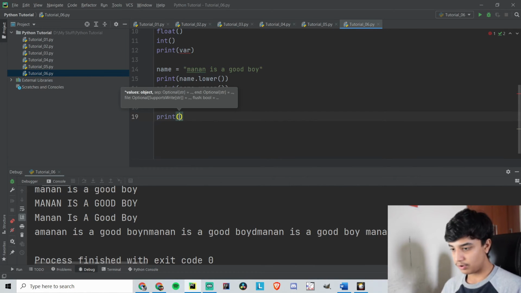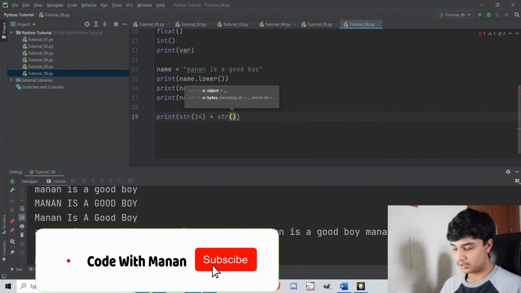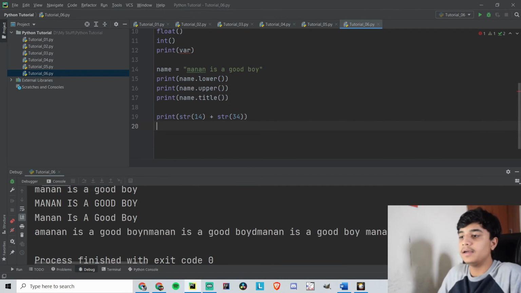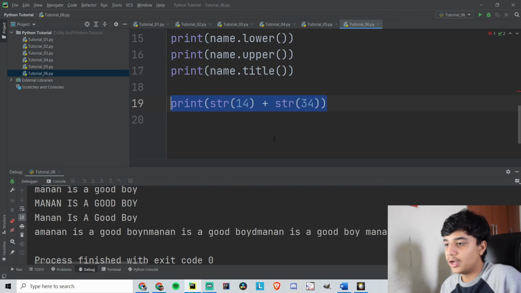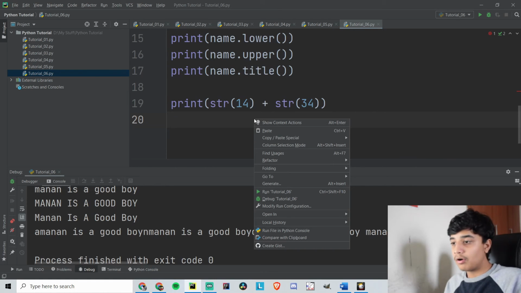If I do print of, if I make string of 14 and then I add it with string of, let's say, 34. So you have to comment down the answer of this statement, the last statement right here. If you don't know it, you can run it on your own and then tell me what will be the answer of this. Will it be 14 plus 34, that is 48, or will it be something else?